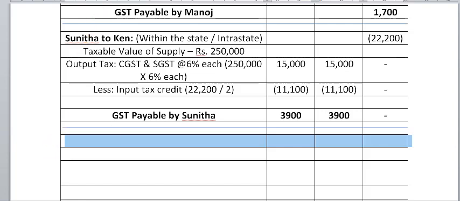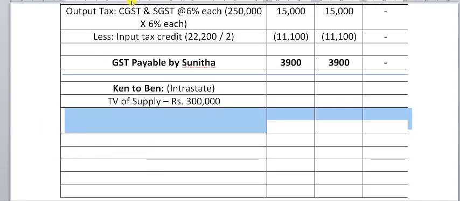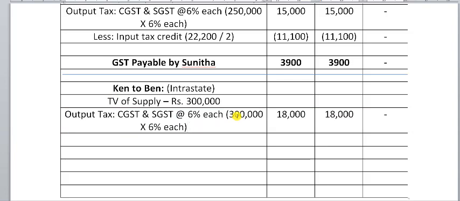We'll move on to the last case, that is Ken to Ben. Once again, the transaction or the supply has taken place within the state. The taxable value of supply is 3 lakh. Hence, what is the type of GST it will attract? Intrastate, hence CGST and SGST. 3 lakh rupees, 6% each.